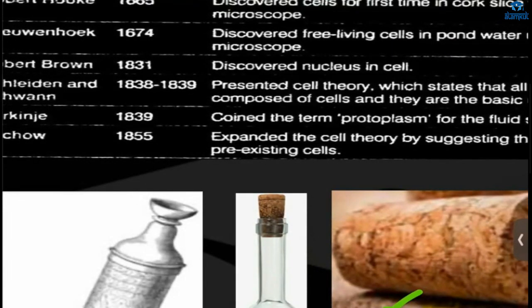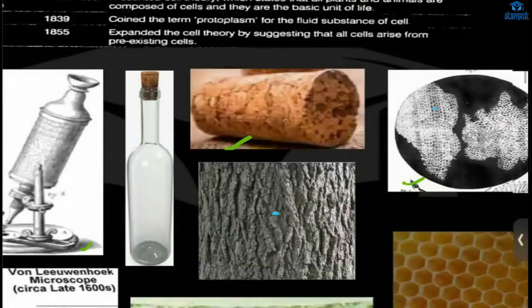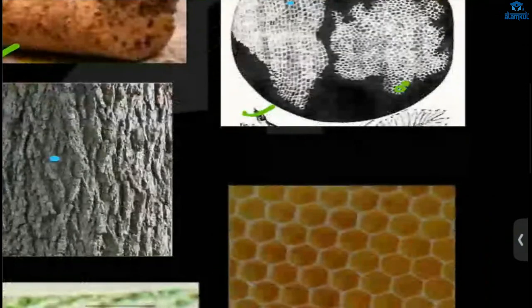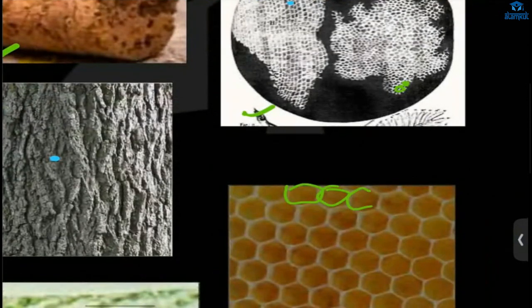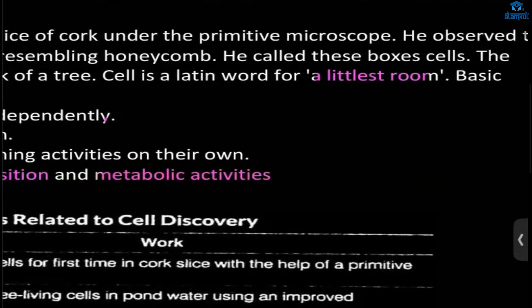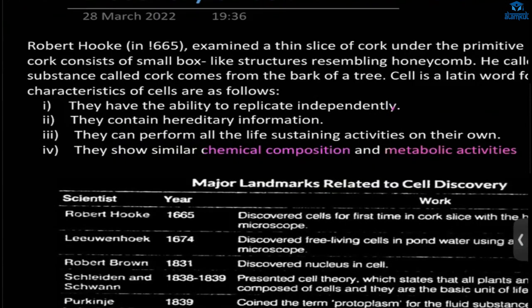It is dead cells, dead tissues. So he called that little room. He saw many honeycomb-like boxes and called them little rooms. The Latin word for little room is cell. From there only the word cell was derived. And the cell has these characteristics.